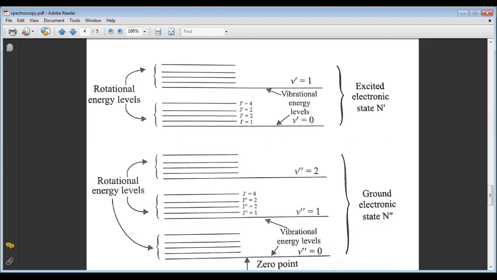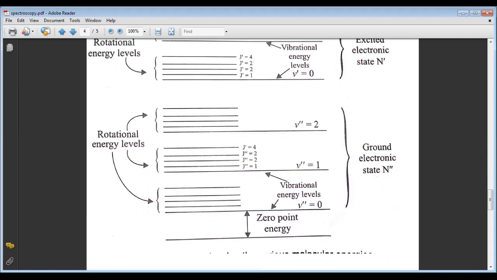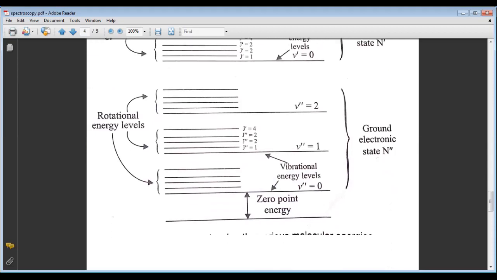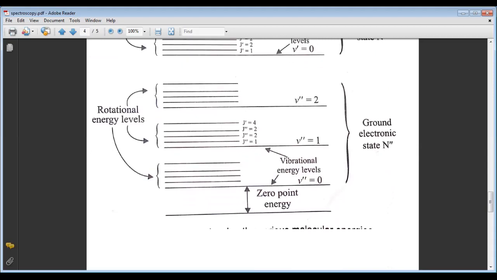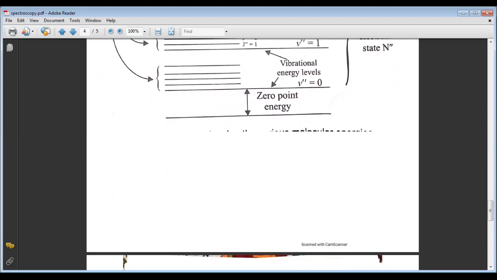So here this one is the ground electronic state. These are the vibrational levels here, and now come to the excited electronic state. Now the vibrational energy level is this. So this is the ground state, so the energy is 0. So now this is the representation of the vibrational and rotational energy levels.